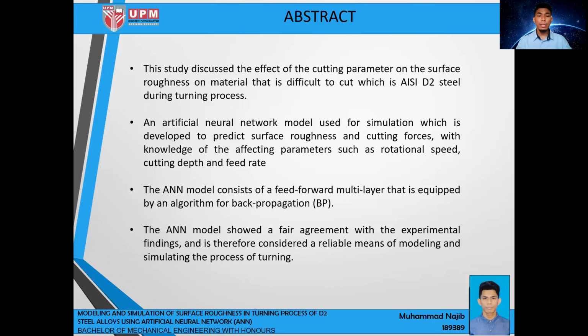The ANN model consists of a feed-forward multilayer network that is equipped with a back propagation algorithm. The ANN model shows a fair agreement with the experimental findings, and is therefore considered a reliable means of modeling and simulating the turning process.